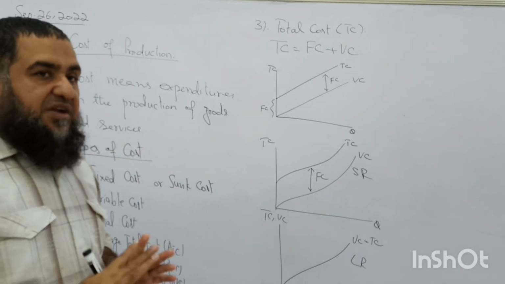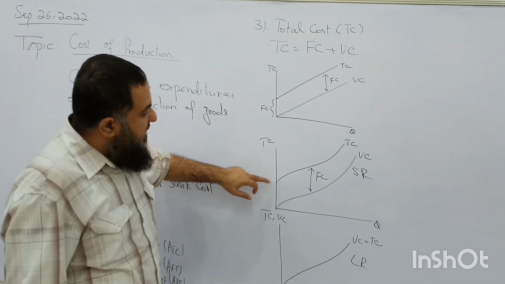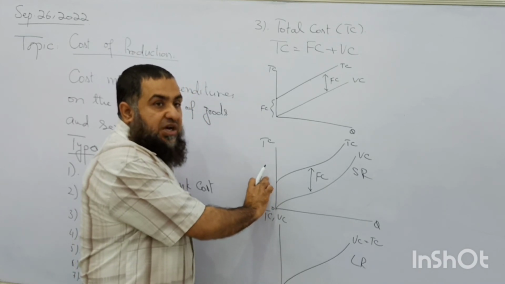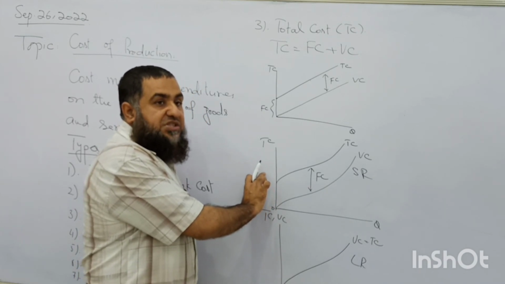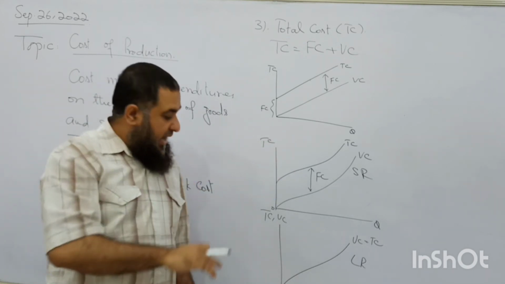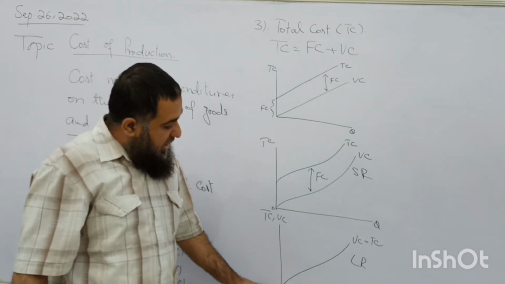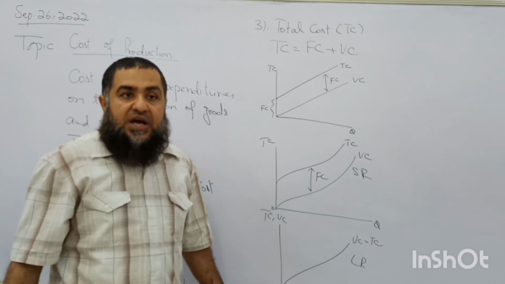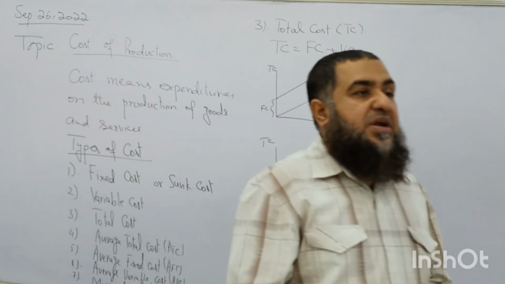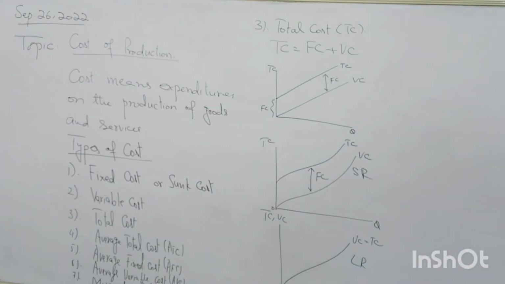So this is the main difference. When it starts from here, at zero we find the total cost is a positive value. So this distance is showing us the fixed cost which is present. And if we start from zero, we have no fixed factor. So variable cost will become the total cost of production. Follow my point? Should I proceed further for the average cost and other values?